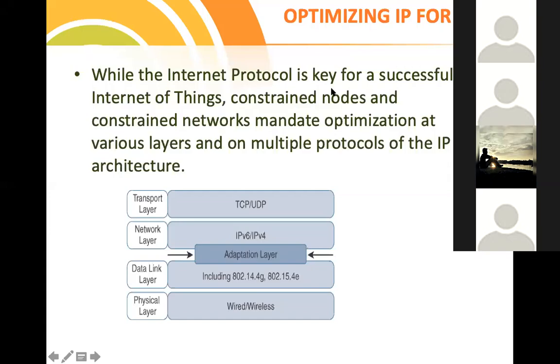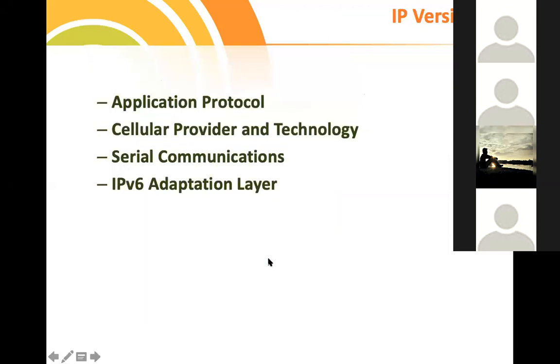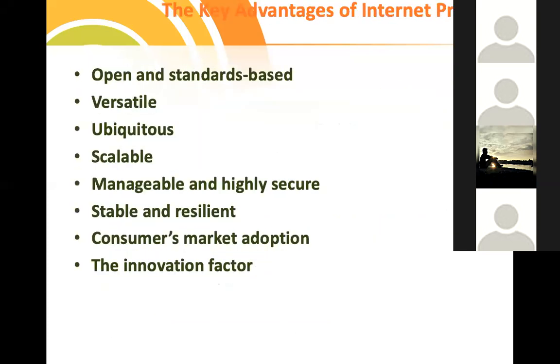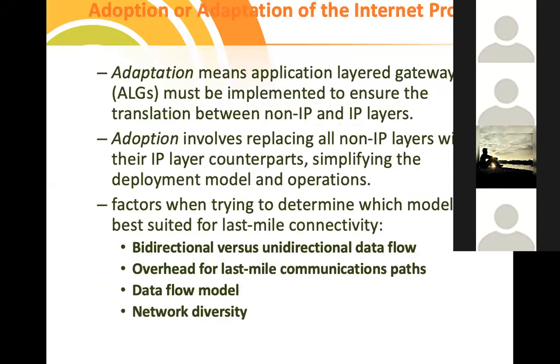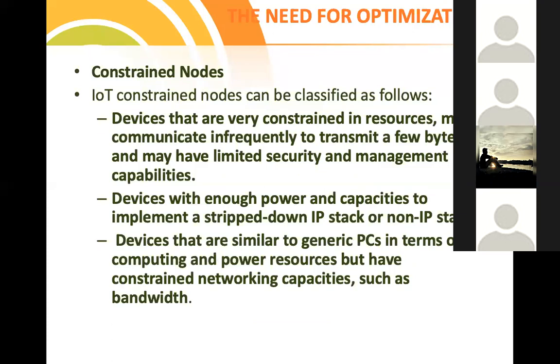So we stopped in the last class while discussing the adaptation layer. Before that, we discussed some of the key advantages of IP and why we need IP with respect to IoT, and we listed out some points. Then we saw the importance of adoption and adaptation in internet protocol, the difference, and where exactly the adaptation layer comes into the picture with respect to IoT.